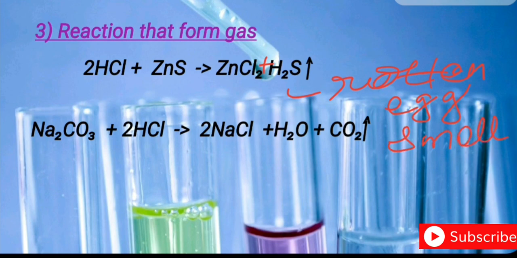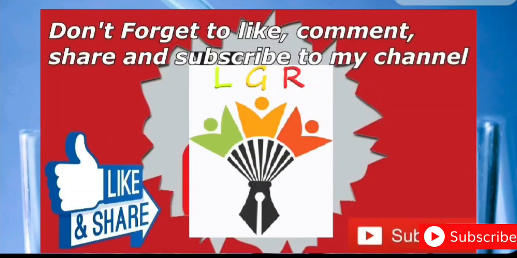Now, sodium carbonate, when it reacts with HCl, it will form sodium chloride plus water plus carbon dioxide. So, this is the reaction that forms gas.